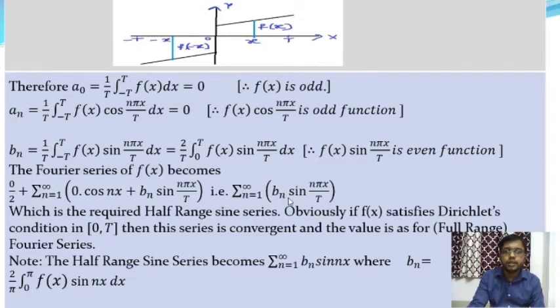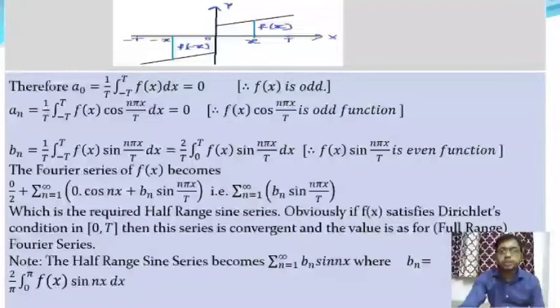In this series only the sine terms are present, which is the required half range sine series. If f(x) satisfies the Dirichlet's conditions in the interval 0 to l, then this series is convergent and the value is as for the full range Fourier series. So the half range sine series becomes summation over n equals 1 to infinity of bn sin(nx), where bn is equal to 2 by pi integration over 0 to pi of f(x) sin(nx) dx.